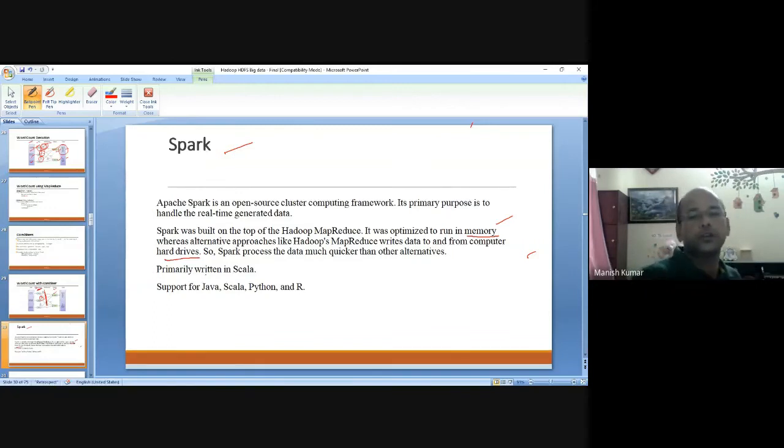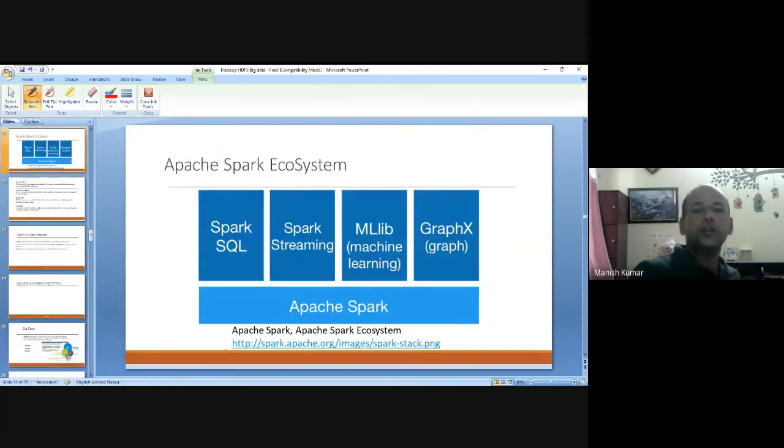Spark was originally written in Scala, and then support was provided for Java, Python, and R also. These are the components of Spark: Spark SQL, Spark Streaming, the machine learning library, and Graph also. This figure was taken from this particular source.